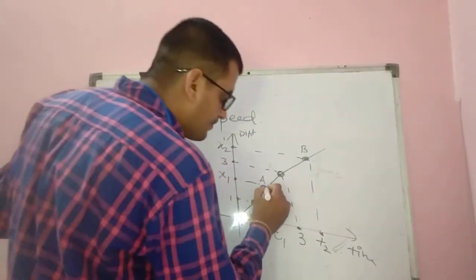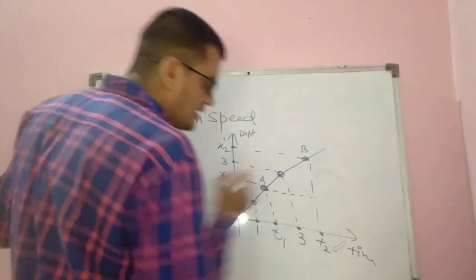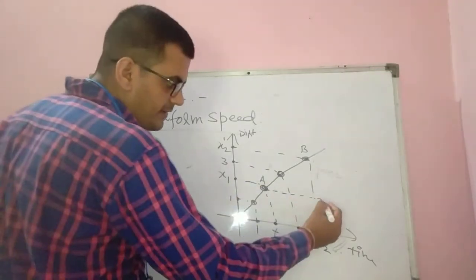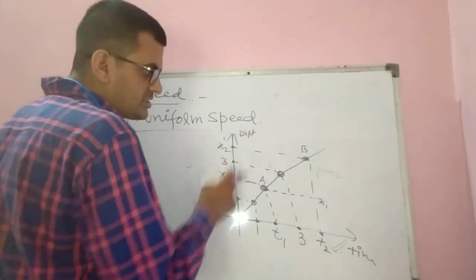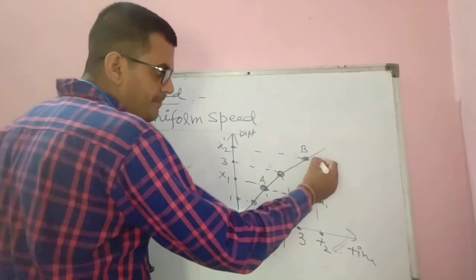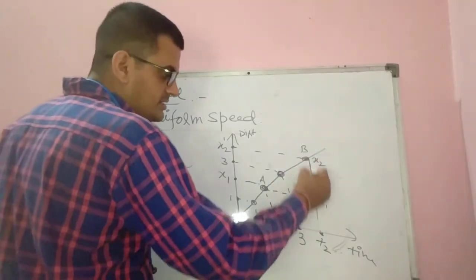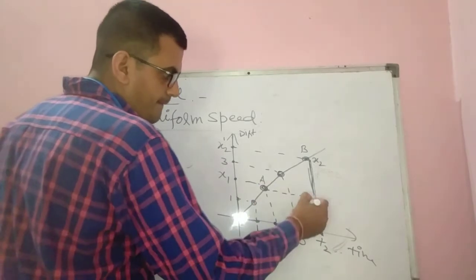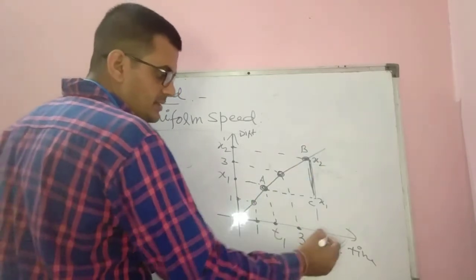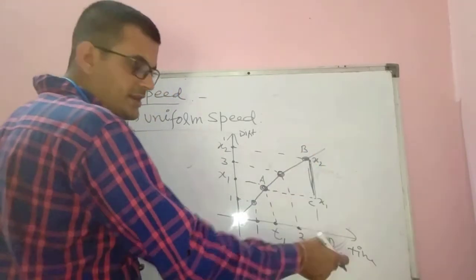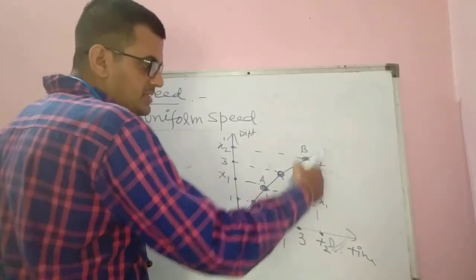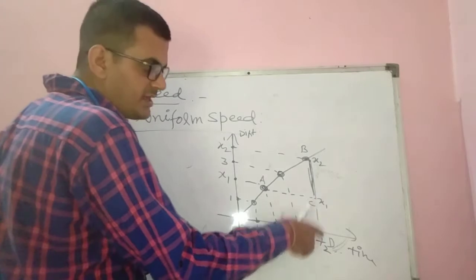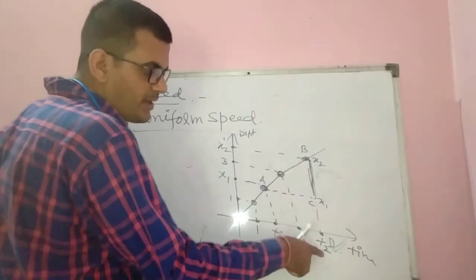I am joining this. This is x1, this is parallel to this, and this will be x2. You can give any name to this. See, the distance of C from point D is x1, the distance of B from point D is x2.